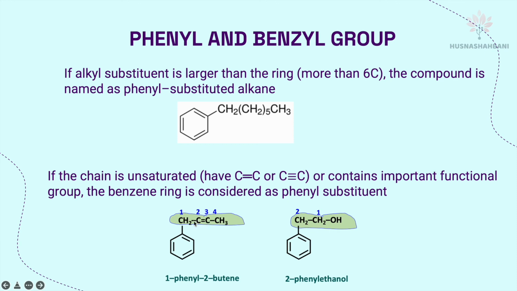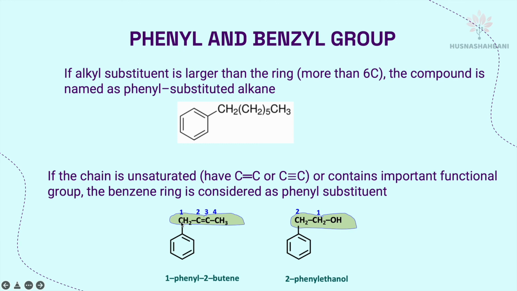So here, this straight chain has less than 6 carbons in total, but it has a functional group, a carbon-carbon double bond. So if the straight chain has a functional group, it will become the parent and benzene will become the substituent. So here you give the numbers to the straight chain because this is the parent, 1, 2, 3, 4. So the name of the parent is 2-butene because the double bond is at carbon number 2, and then phenyl will attach to carbon number 1. This benzene ring as a substituent, you call it phenyl.